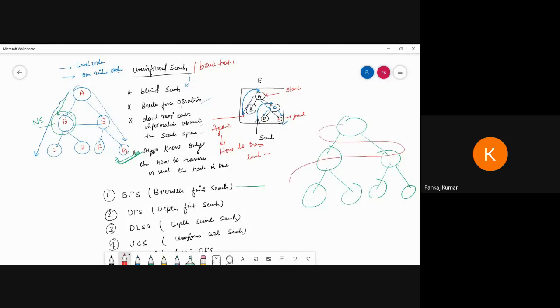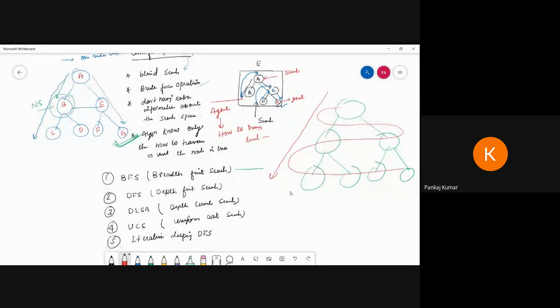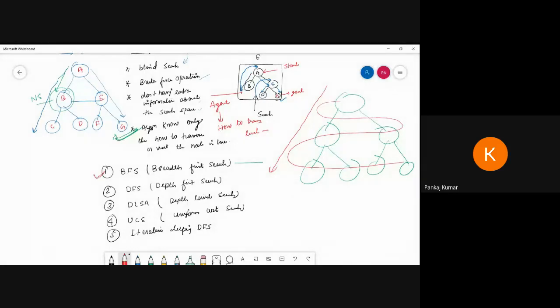In DFS we explore one side only first, then we go back. These are the new things for you. BFS and DFS are known, so we can discuss the new star-marked ones one by one. The five algorithms are there, so we can apply them.